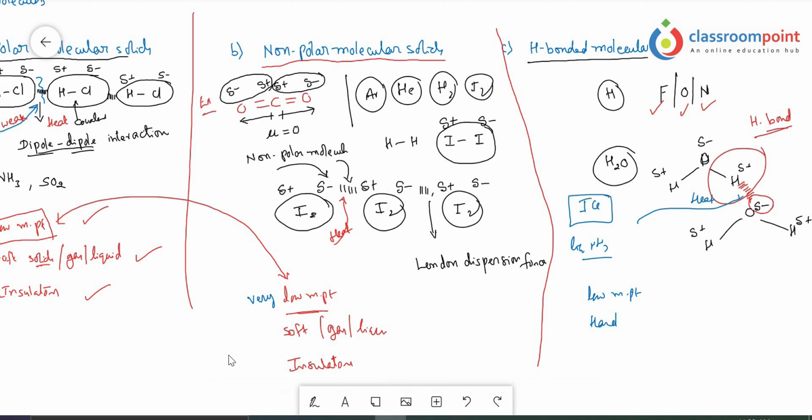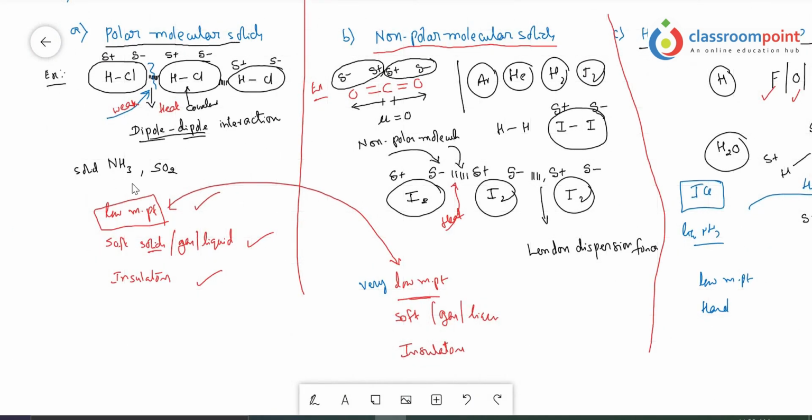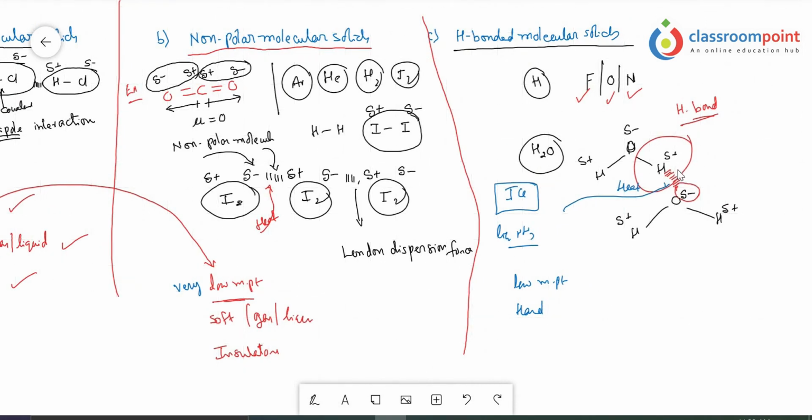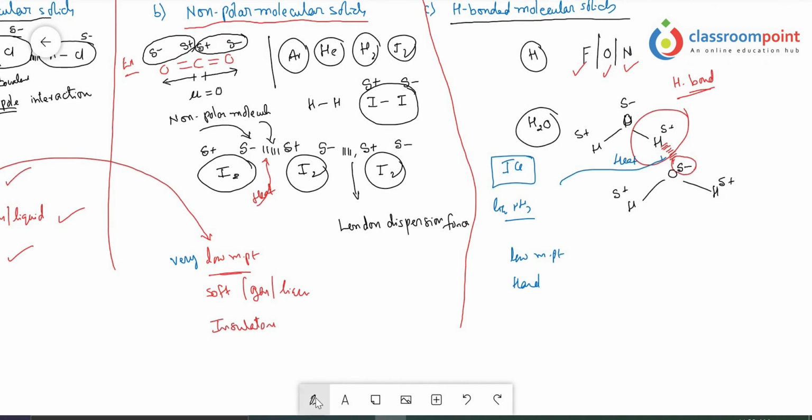Here I have taken solid ammonia. In solid ammonia, the attractions present between the ammonia molecules are polar dipole-dipole interactions. But in the case of liquid ammonia, the attractions are called hydrogen bonds. And these molecules are a bit hard in comparison to the other two. And it is also an insulator, meaning it is a bad conductor of both electricity and heat.